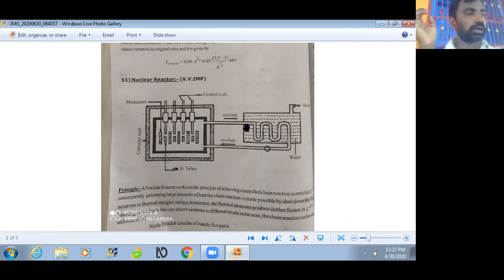Then the moderator. The main application of the moderator is that it decreases the energy of the thermal neutrons which are emitted inside a nuclear reactor.